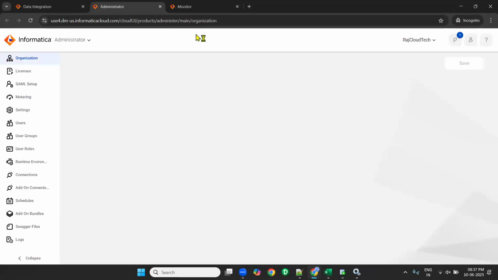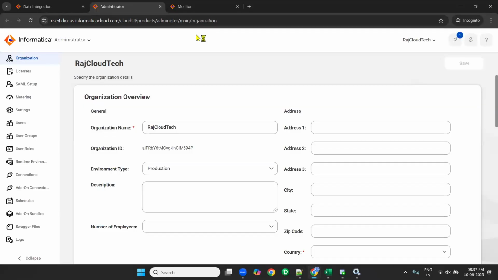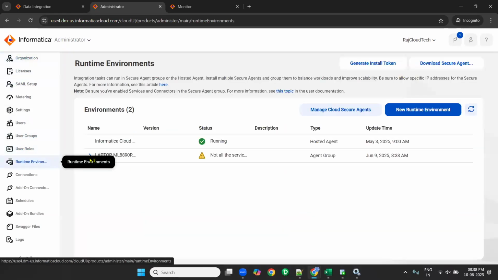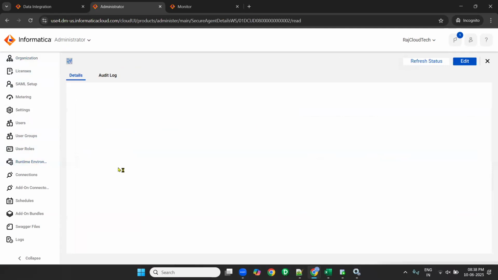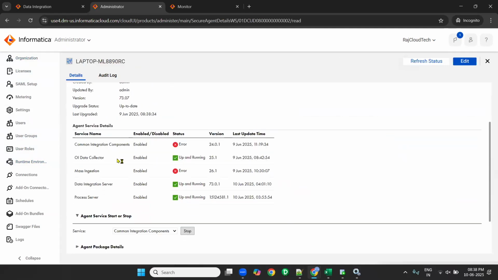Now what to do? First, check whether the services are up and running or not. How to check? Go to Informatica Administrator, go to Runtime Environment, and click on this laptop, that is Secure Agent. See, a few are not running, a few are running.